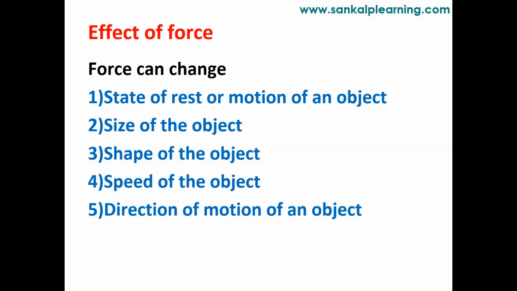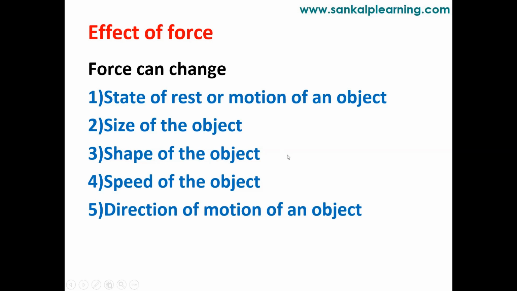So remember these 5 points. This is important from the exam point of view. That is, what all changes can occur in a body: rest to motion, motion to rest, size and shape of the body can be changed, speed of the object can be changed, and direction of motion of an object can be changed. This is how we can see the effect of force on an object.